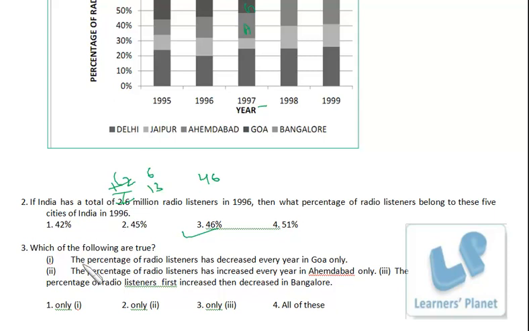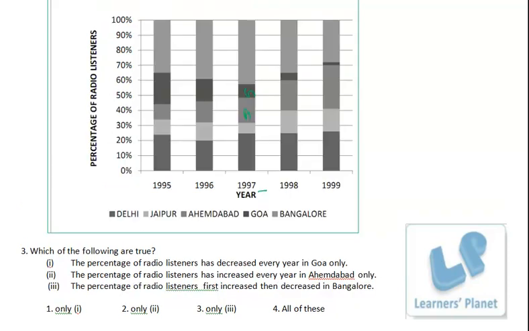Okay. See the next one. Which of the following are true? The percentage of radio listeners has decreased every year in Goa only. Decreased every year in Goa only. Okay, just observe the graph. Goa is definitely decreasing. For other cities, sometimes it is increasing, sometimes it is decreasing, right? It's not a straight line graph.